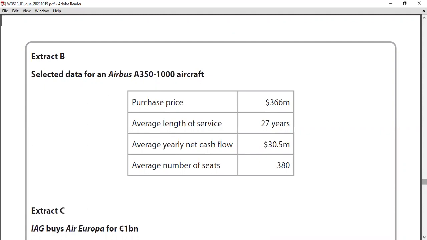So you can find out, by using this, especially a break-even calculation. You can do it because the selling price is there, right? And then the average number of seats. We'll see what kind of question will come.